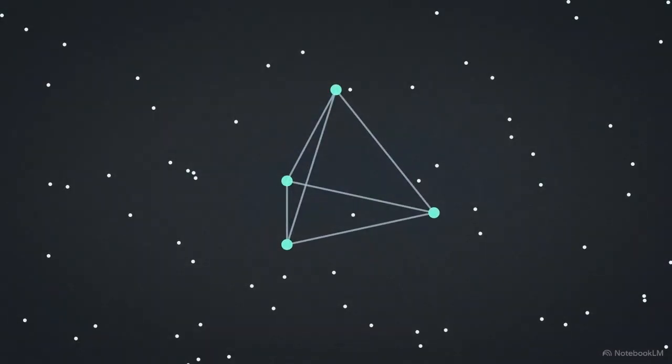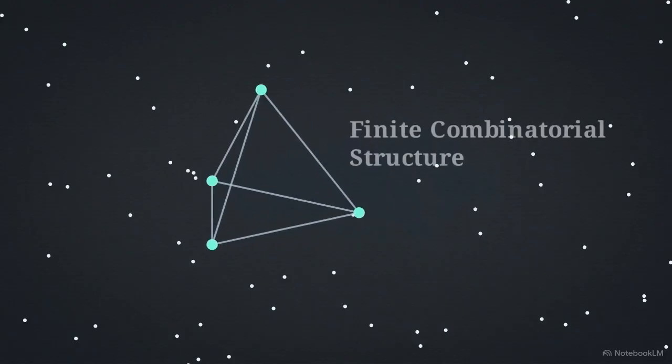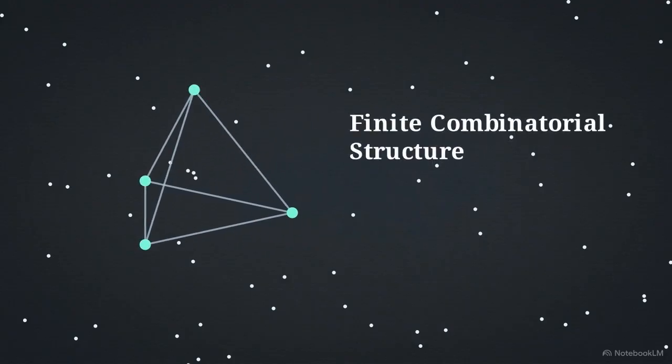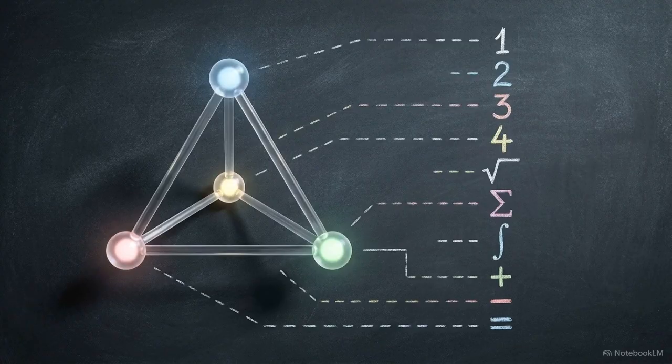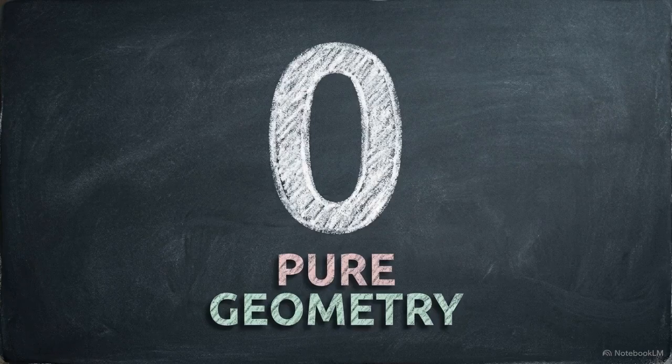Physical reality is treated as an algorithm operating over a discrete network of K4 tetrahedra. This network is defined by a finite combinatorial structure, 4 vertices and 6 edges. If the substrate of reality is inherently discrete, then every physical constant should be a necessary geometric calculation. This implies that the universe possesses 0 free parameters.